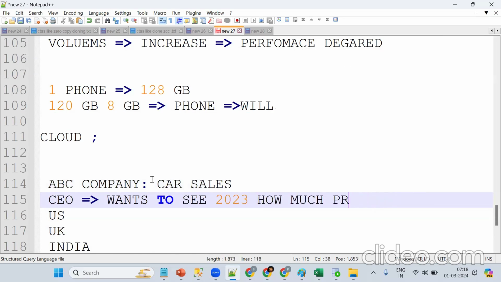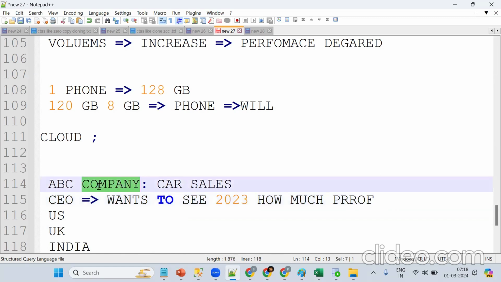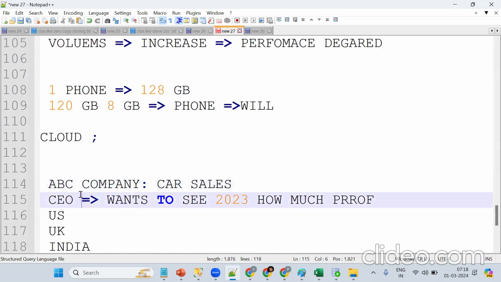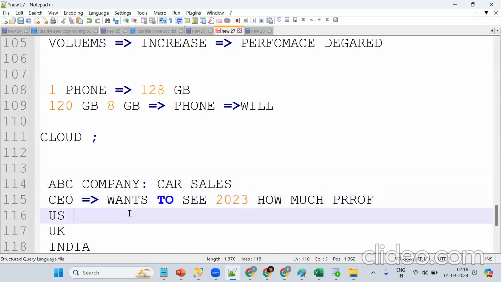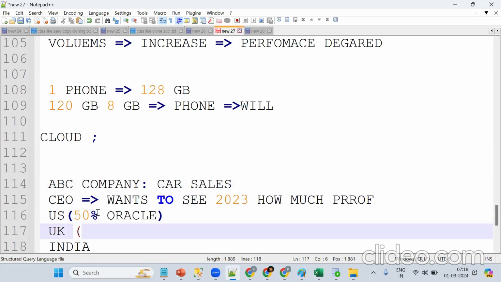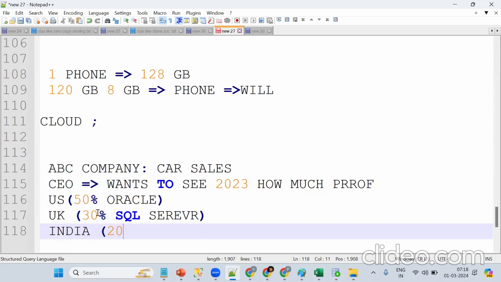So the simple question is: ABC is one company, with car sales, and its CEO wants to see how much profit or loss they got in 2023. Now the data is there: 50% is in an Oracle database, 30% is in SQL Server, and in India, 20% of the data is in flat files.